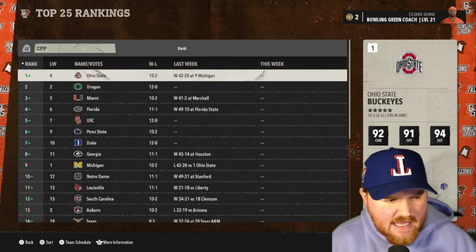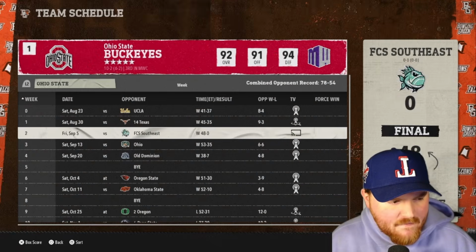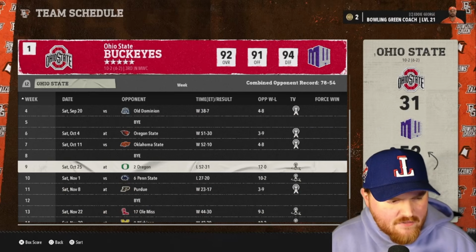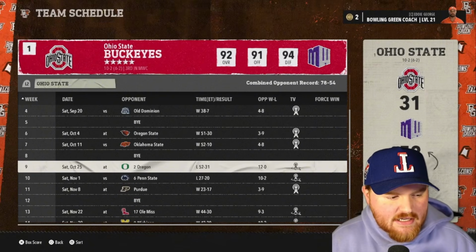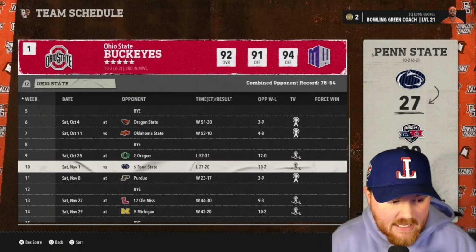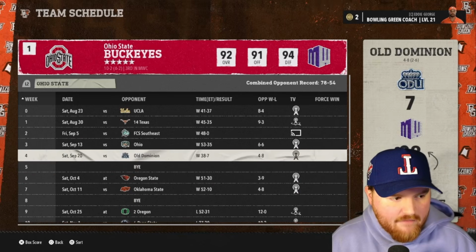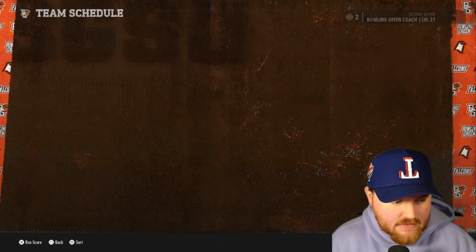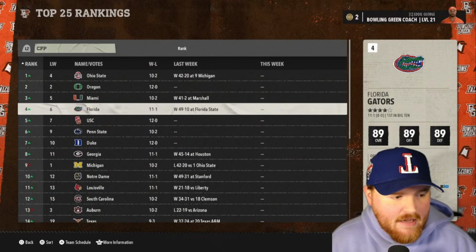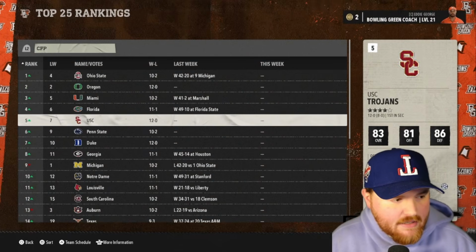So Ohio State's 10-2, but they are number 1 in the country, even though they lost to Oregon by 21 earlier in the season, and Oregon is undefeated, and they lost to Penn State. They are number 1 in the country for whatever reason. So that's something to keep in mind there. They'll be in. We didn't see them in there.